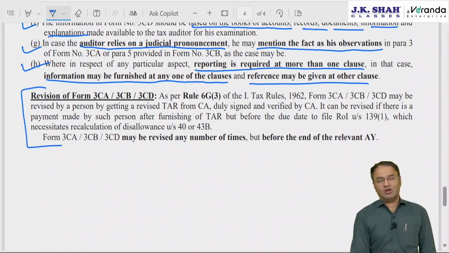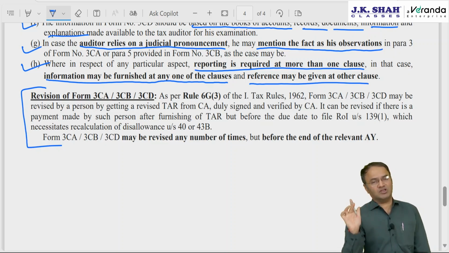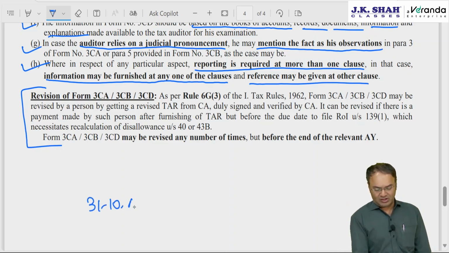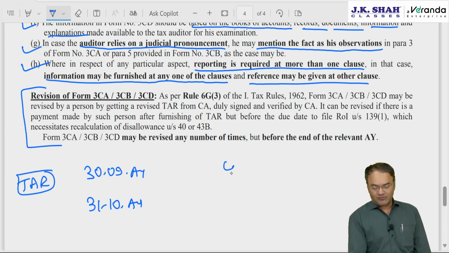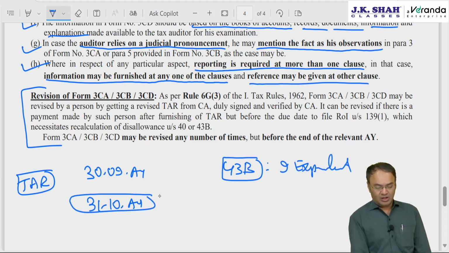Whether it can be revised or not: ideally, Form 3CA, 3CB, 3CD cannot be revised, it is not allowed. But here it says it can be revised, only for one reason. What is that reason? 31st October is the due date of filing the IT return, and the tax audit report, the TAR, is to be furnished by 30th September. As per 43B, the assessee is allowed deduction of expenditure only when payment is made on or before the due date.